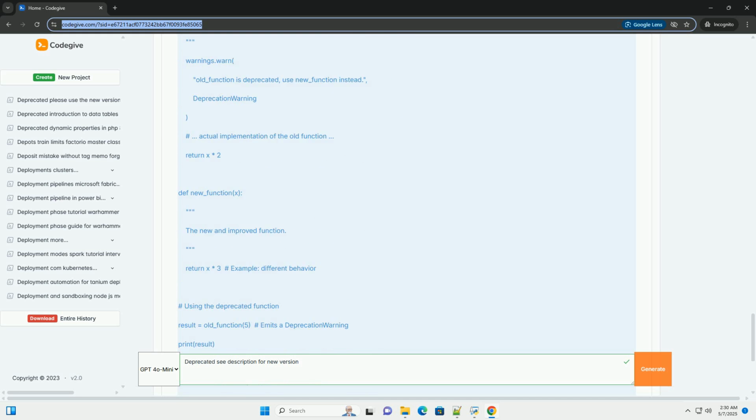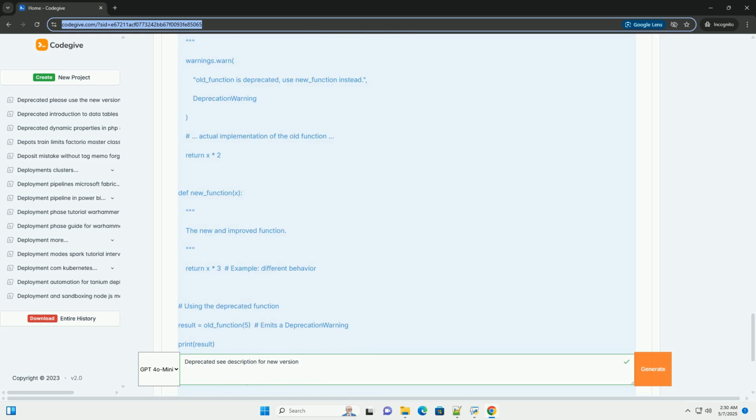3. How deprecation is implemented, code examples. The specific mechanism for implementing deprecation varies depending on the programming language and framework used. Here are some common approaches. A. Python: Python provides the warnings module for issuing deprecation warnings. The DeprecationWarning is the standard warning type to use.